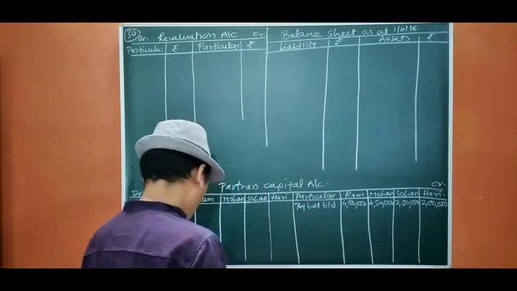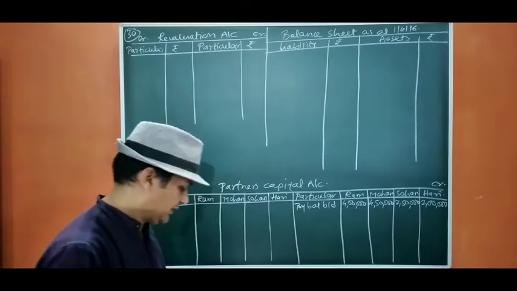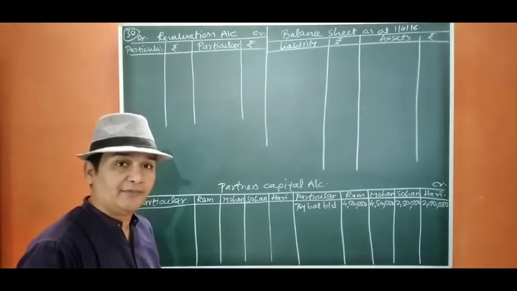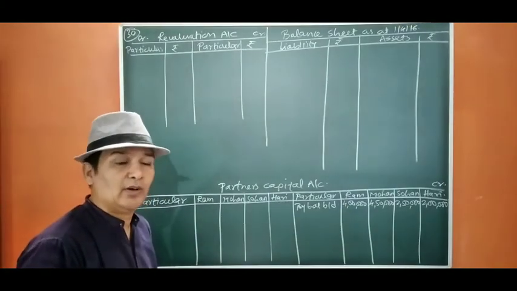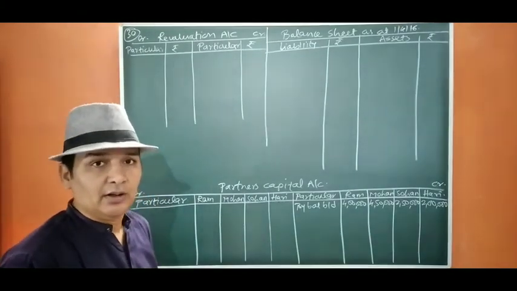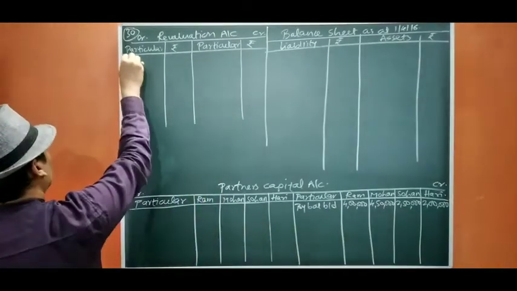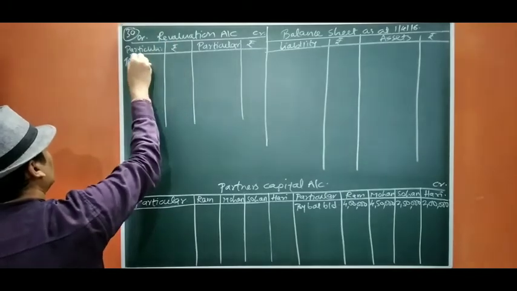Okay. Now we say workman compensation is 1,20,000, but the claim was 1,50,000. So the entire amount of workman compensation is used, and we are going to take 30,000 from revaluation.